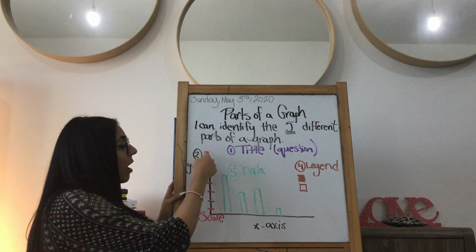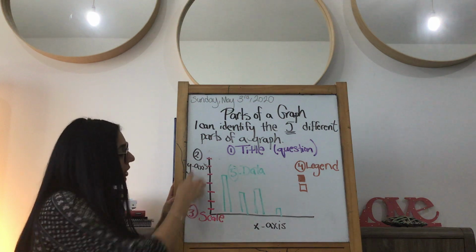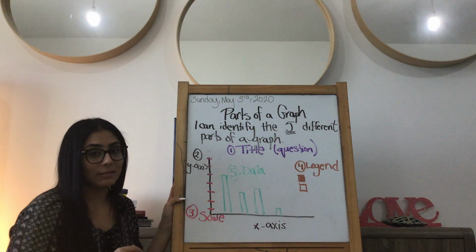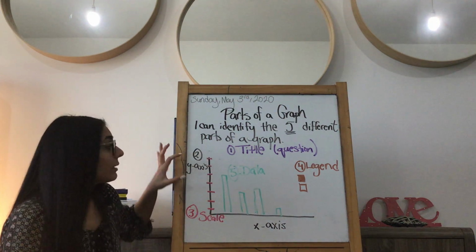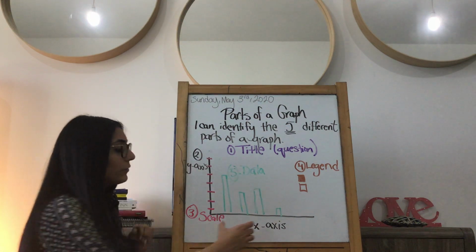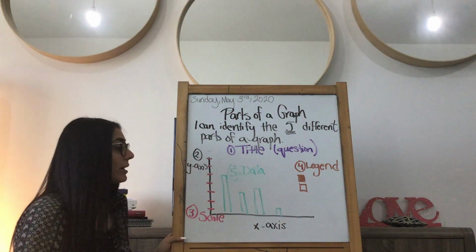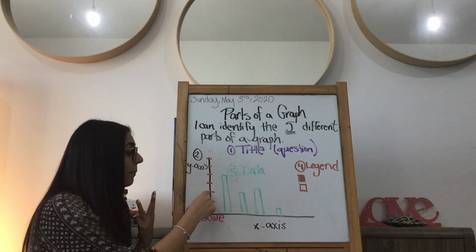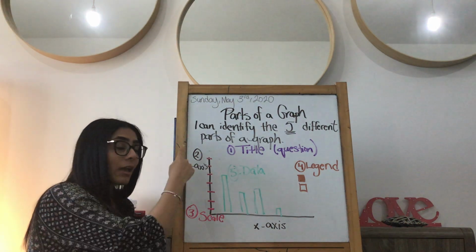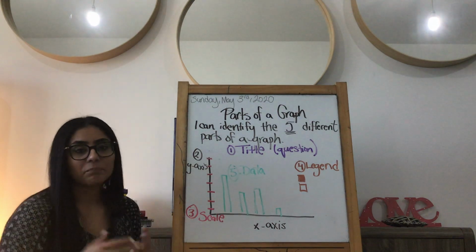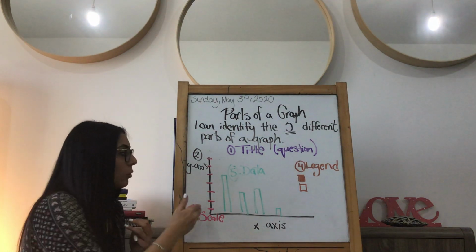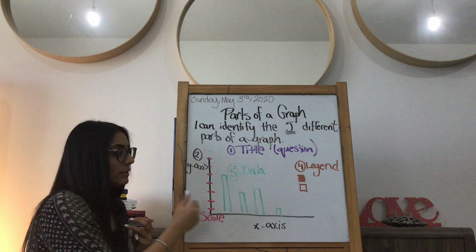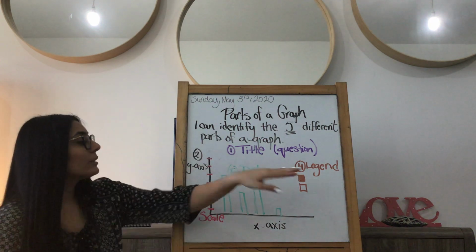Number 2 is your y-axis, is the label, whatever goes here, and your x-axis. And I'll go over what you have to put there, but it's whatever you're labeling here and whatever you're labeling here. Okay, that's your x and y axis. Number 3 is your scale. Remember that we go up by numbers on our scale by a certain gap, and we'll talk about that, but it's always numbers written on our y-axis. Okay, number 4 is your legend.